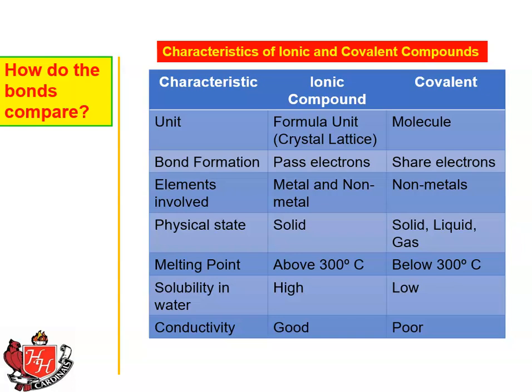Bond formation: ionic bonds pass electrons, covalent bonds share electrons. The elements involved for ionic bonds are a metal and a nonmetal. And for covalent bonds, it's two or more nonmetals. The physical state: ionic bonds are always solids. However, covalent bonds can either be solids, liquids, or gases.